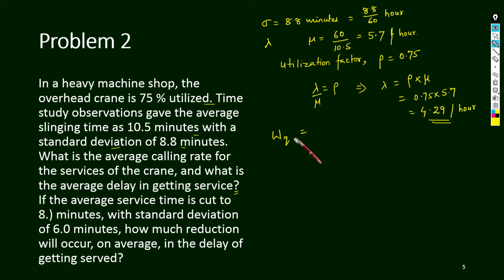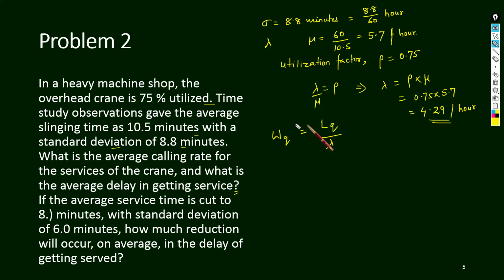Waiting time is actually LQ divided by lambda. He is not asking about average delay or waiting time in the system. He is telling average delay in getting service. That means once he goes for the service, the waiting time is over, isn't it?